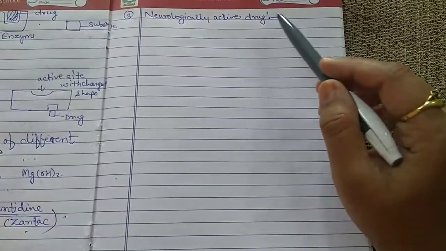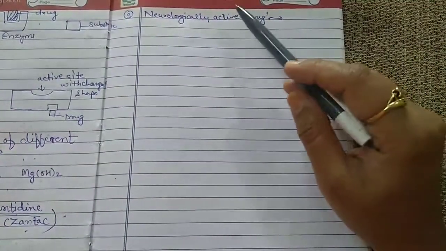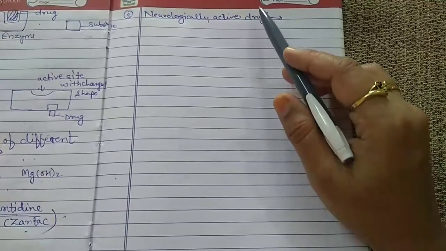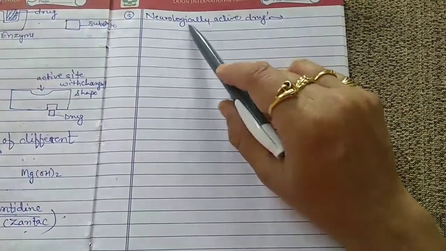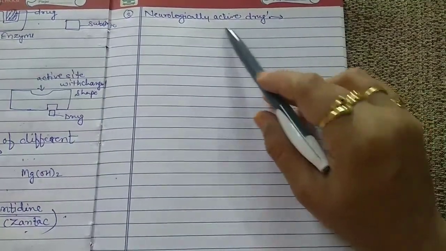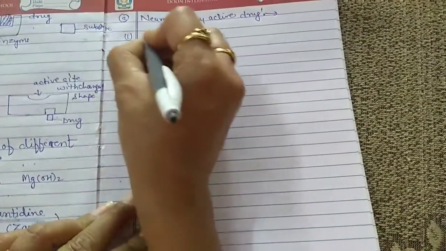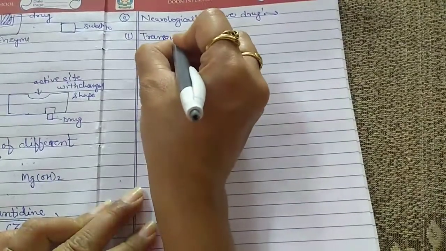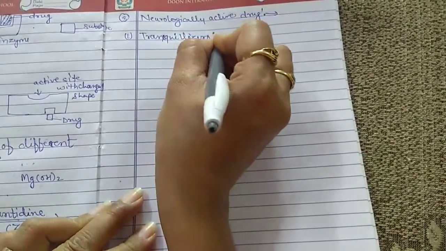Drugs used to control anxiety or for sleep come under the category of neurologically active drugs. Neurologically active drugs are of two types. The first one is tranquilizers.